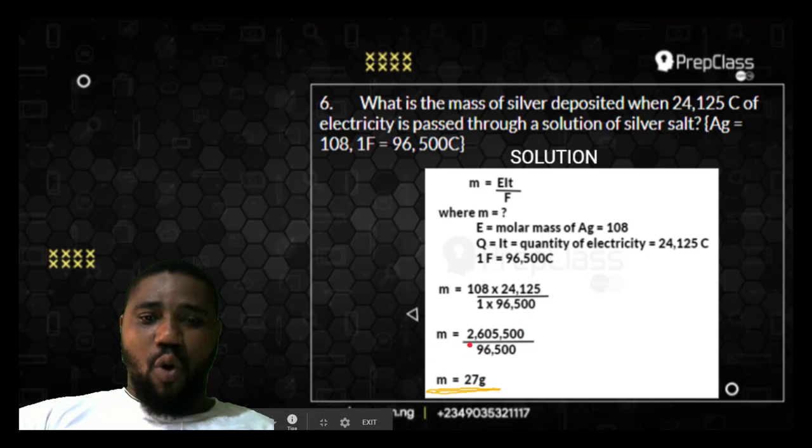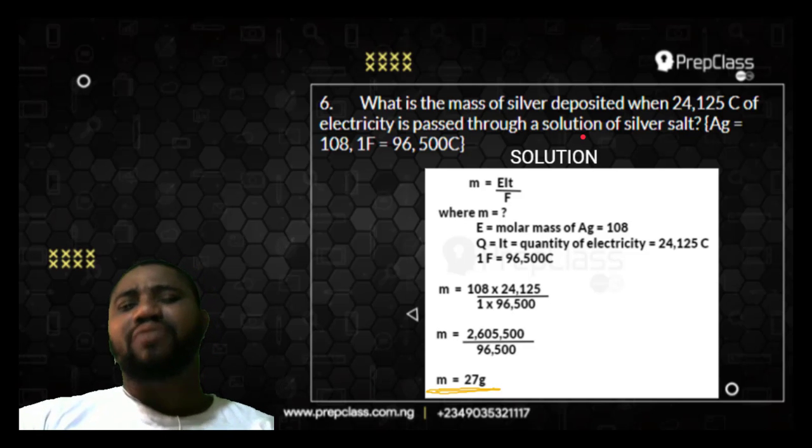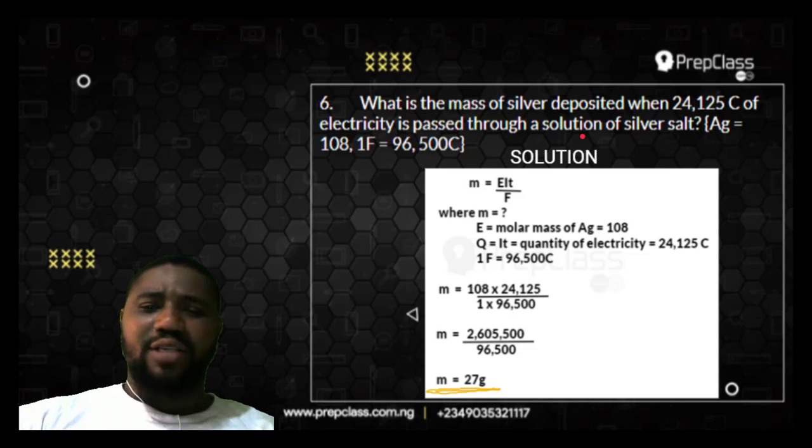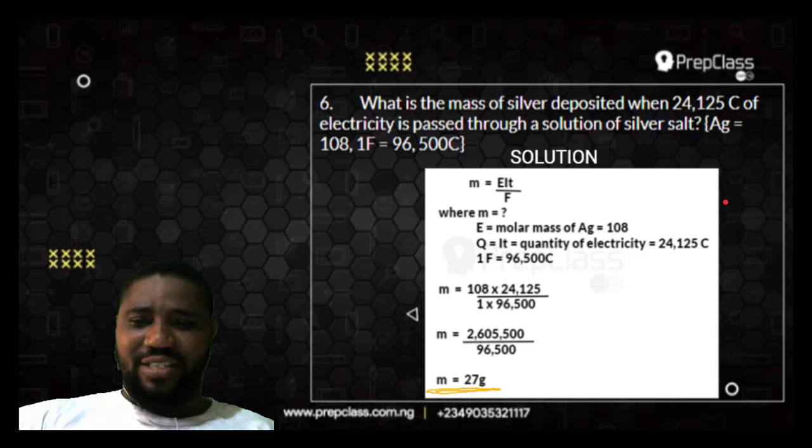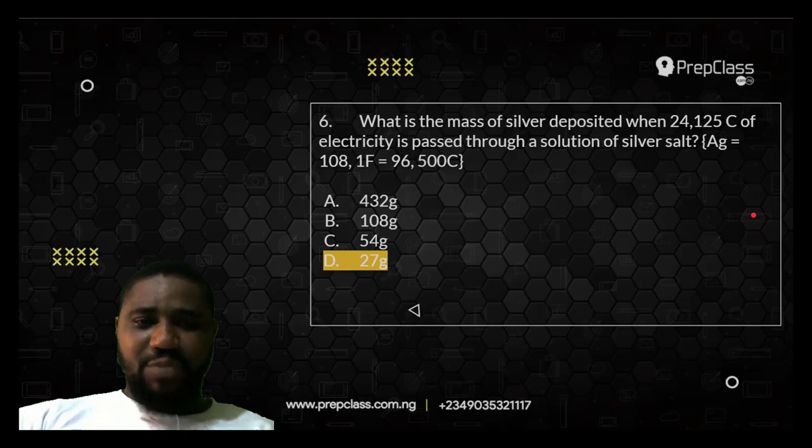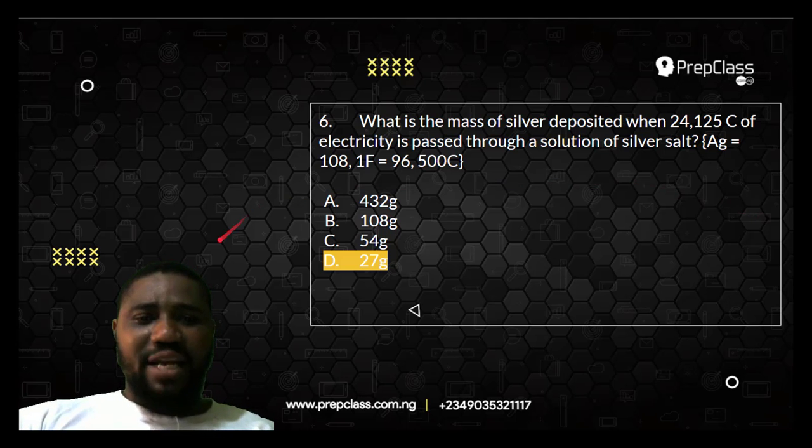So you have M equals 108 times 24125 divided by 1 times 96500. That gives 2,605,500 when you use your calculator. Then divide that, and M becomes 27 grams. Very simple, very interesting. Just apply this formula: M is equal to EIT over Farad. Straightforward, and your answer will come. I believe you understand that, and you find that very interesting.